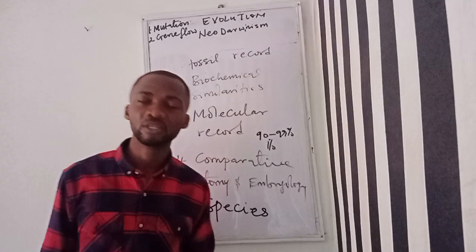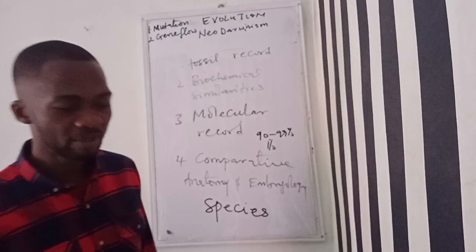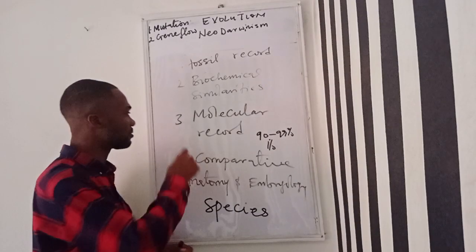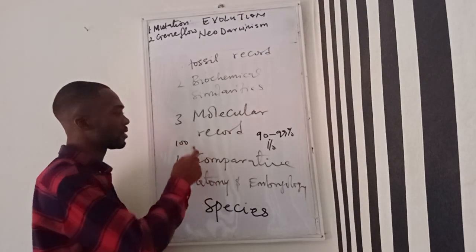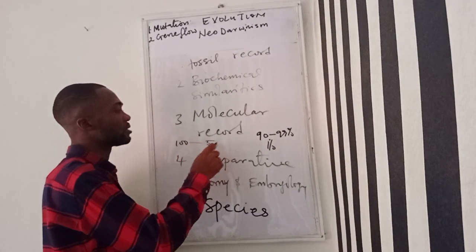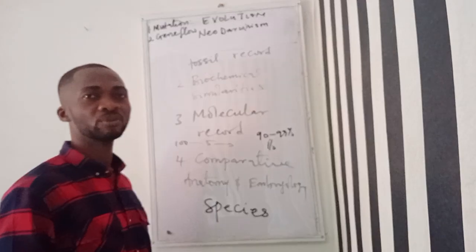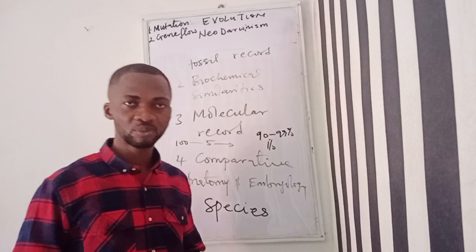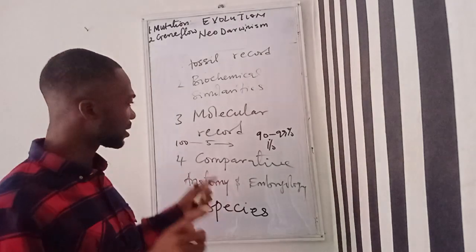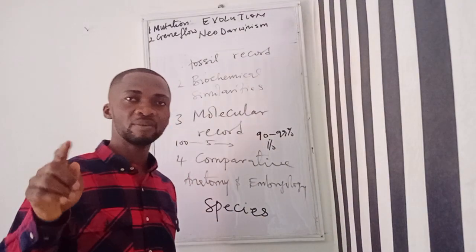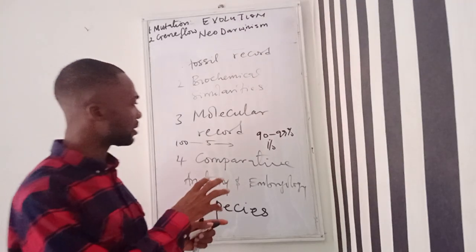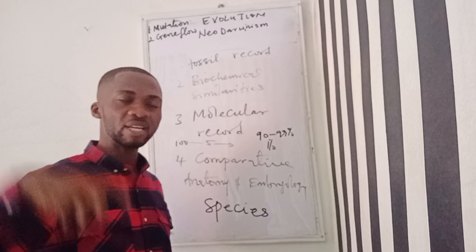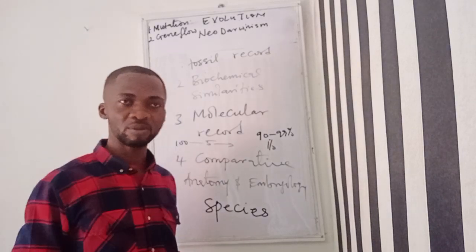Similar to this is what we call the founder effect. In the founder effect, let's assume that we have 100 organisms in a population. Five of the organisms may travel to another location to begin an independent life. You discover that once they get there, as a result of environmental pressure, most of them will develop features that will enable them to survive in such environments.